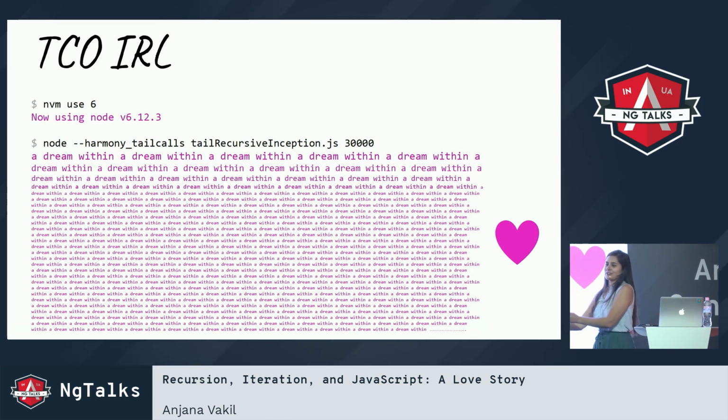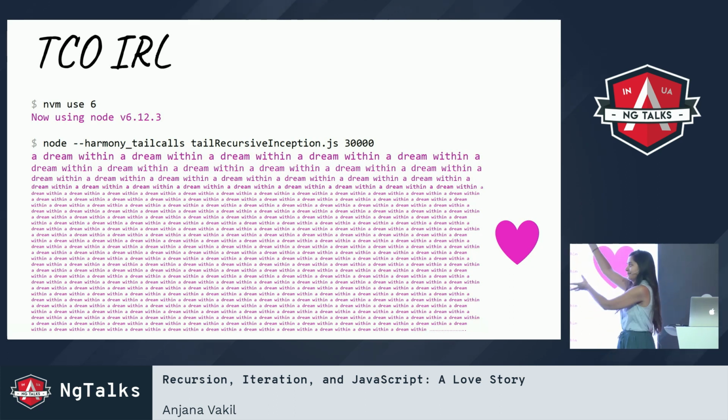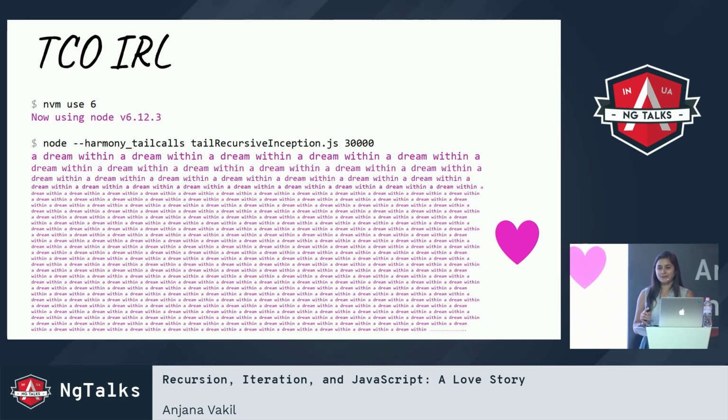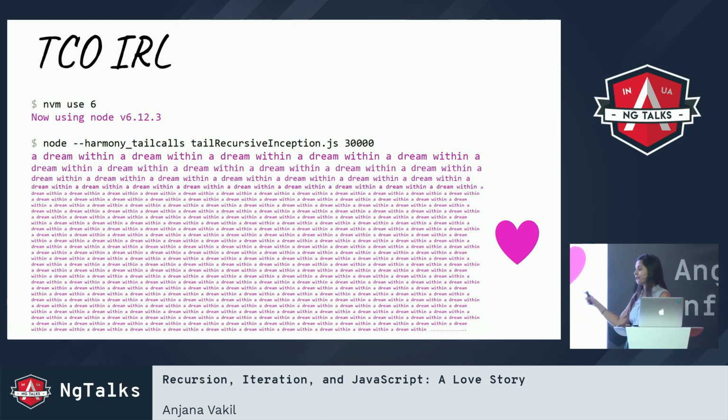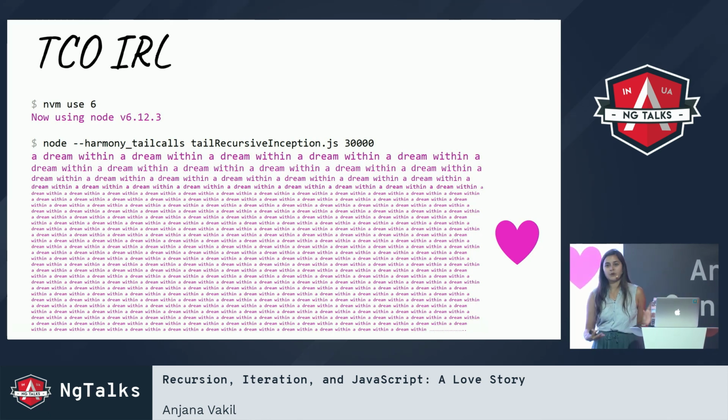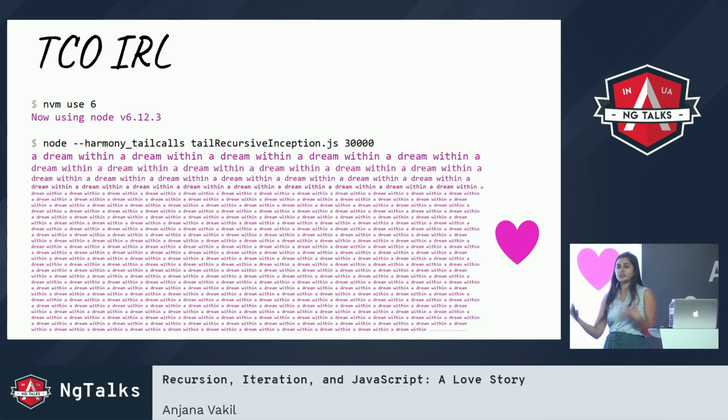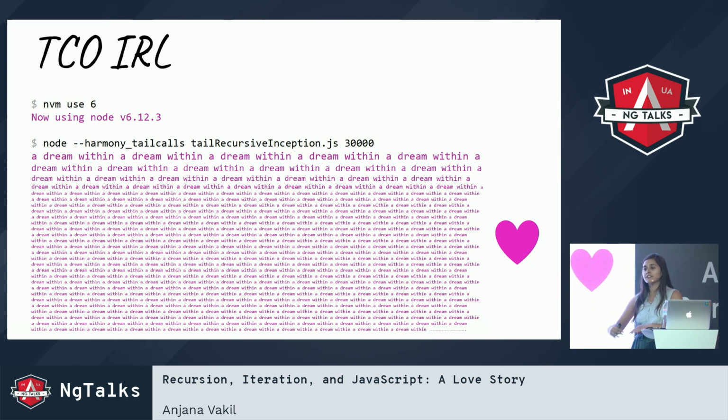I wrote code recursively, and thanks to my very difficult to get at, but it's there, tail call optimized JavaScript engine, I'm able to do this recursion without blowing the stack, thanks to the tail call optimization feature, which allows us to recycle resources, recycle stack frames, so we can use a constant number of stack frames for any depth of recursion.